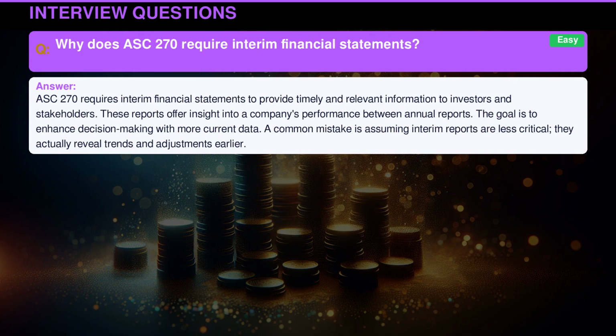ASC 270 requires interim financial statements to provide timely and relevant information to investors and stakeholders. These reports offer insight into a company's performance between annual reports. The goal is to enhance decision-making with more current data. A common mistake is assuming interim reports are less critical. They actually reveal trends and adjustments earlier.